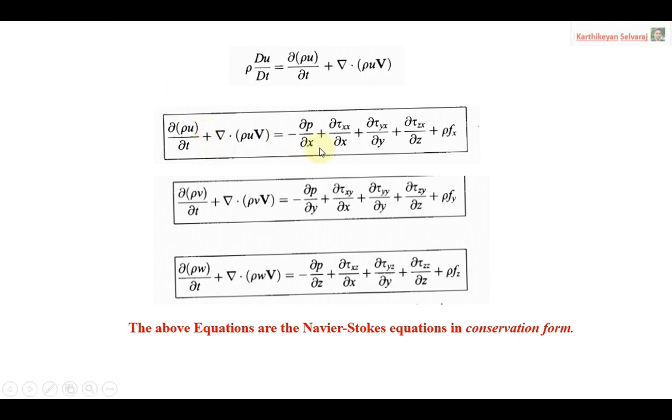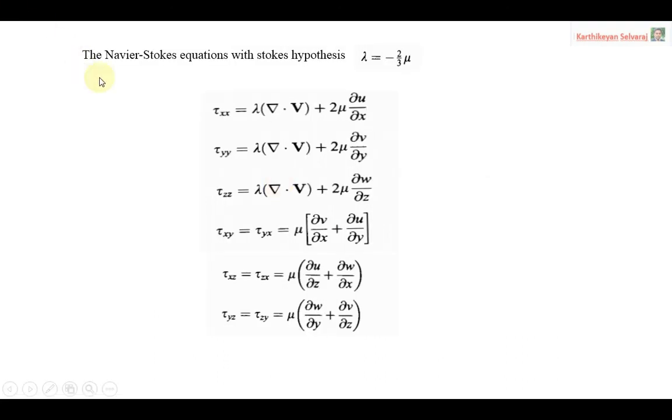Now these three equations represent the Navier-Stokes equation for the x direction, y direction and z direction. You have to remember this is for the conservation form. Our earlier momentum equation is the non-conservation form. Again, the last topic: the Navier-Stokes equation with the Stokes hypothesis. This is called the Stokes hypothesis.